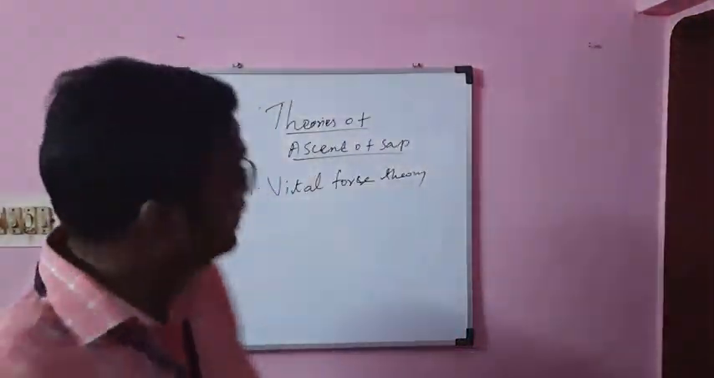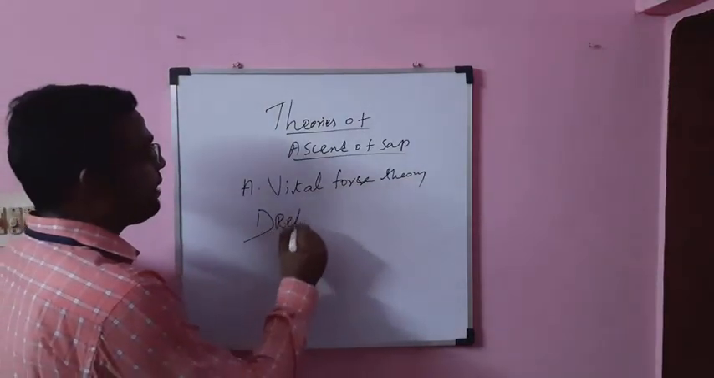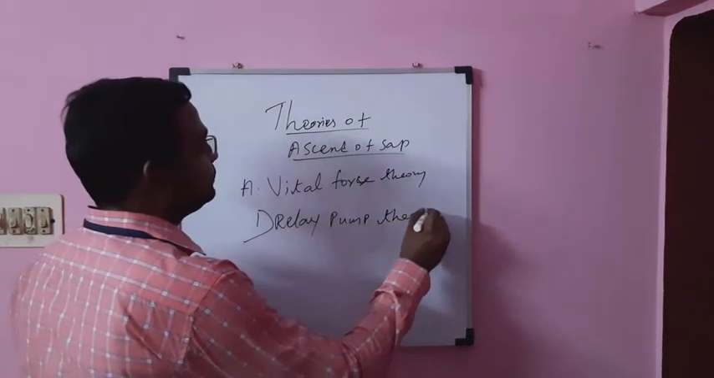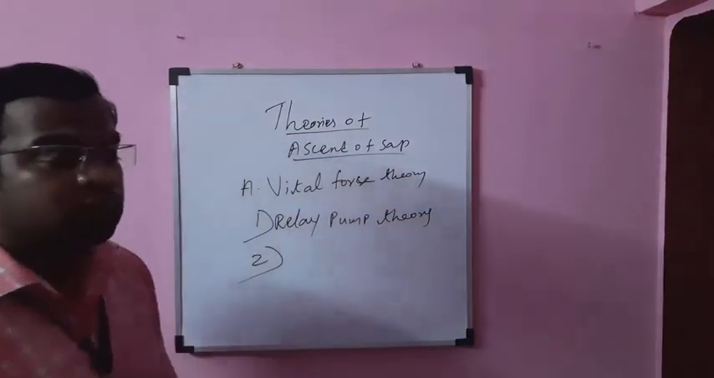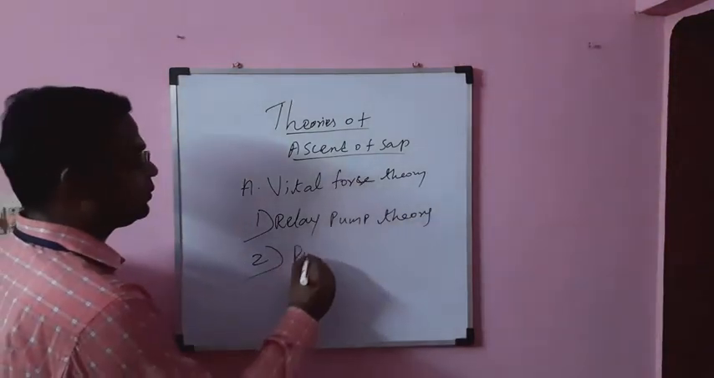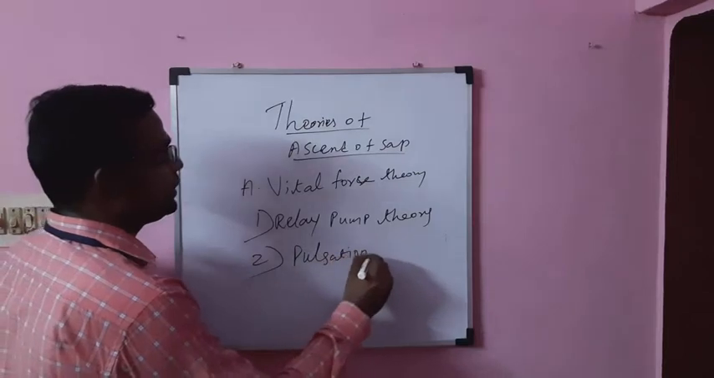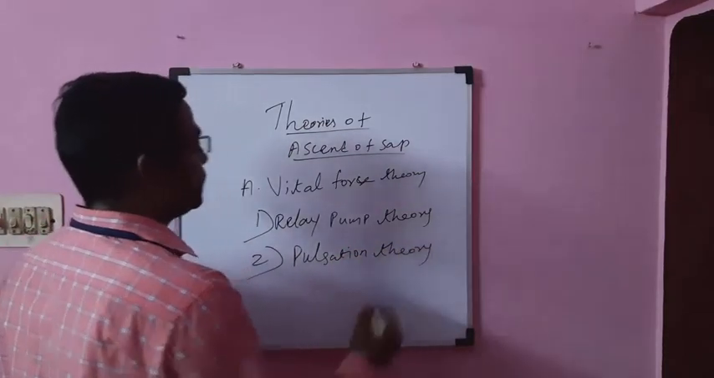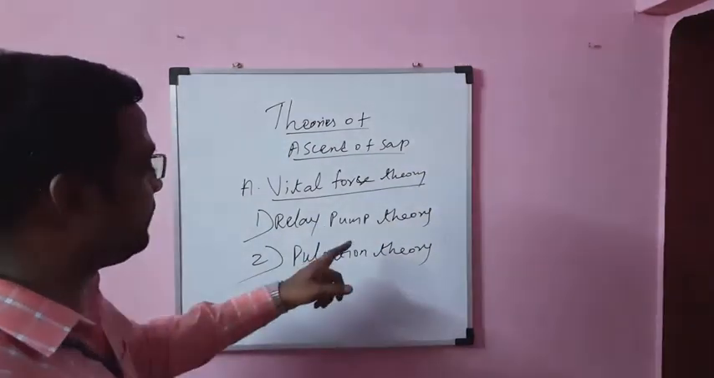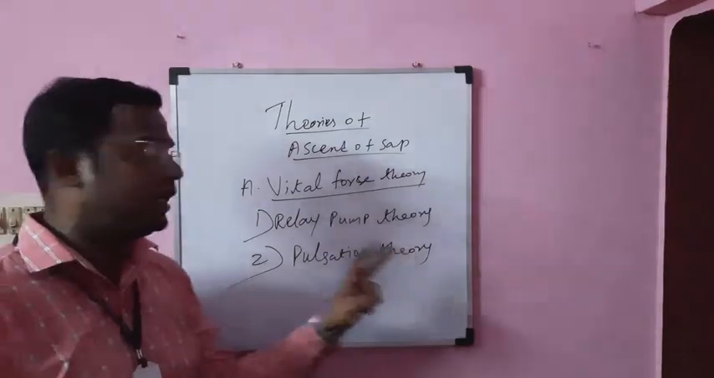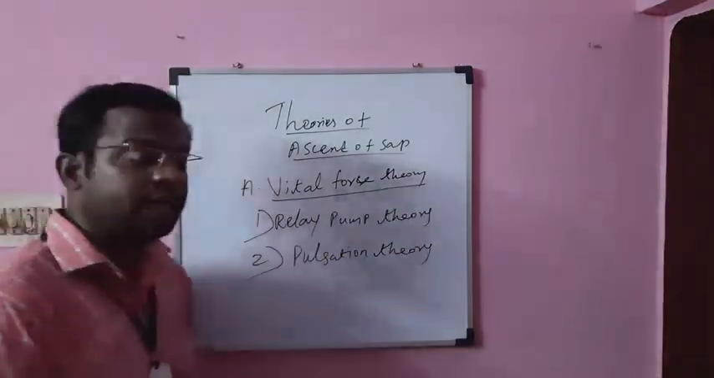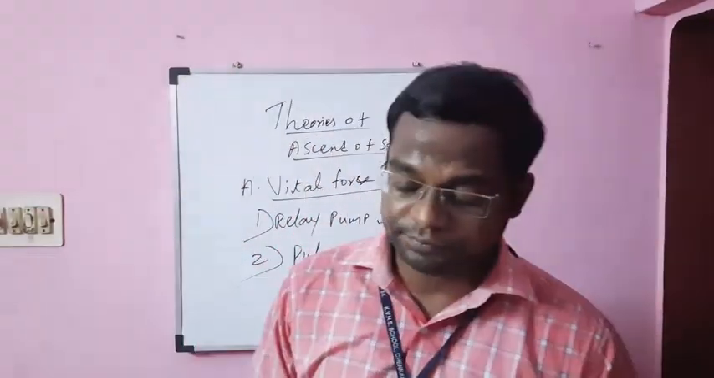The first is called the relay pump theory, and the second one is called the pulsation theory. So the vital force theory is explained by another two types of theory: one is the relay pump theory, another one is the pulsation theory. Let us learn what the relay pump theory and the pulsation theory are.